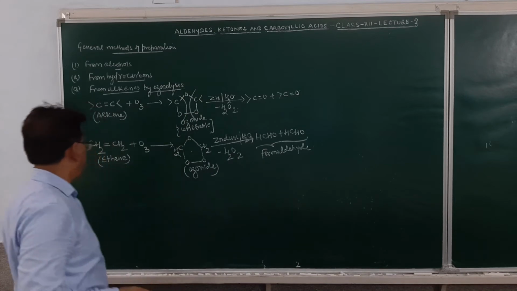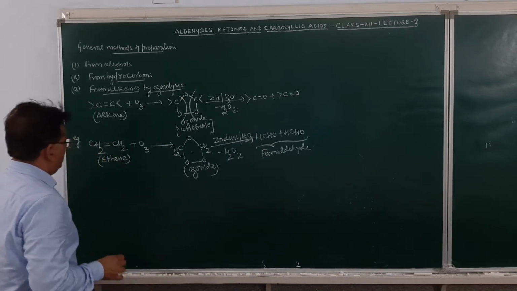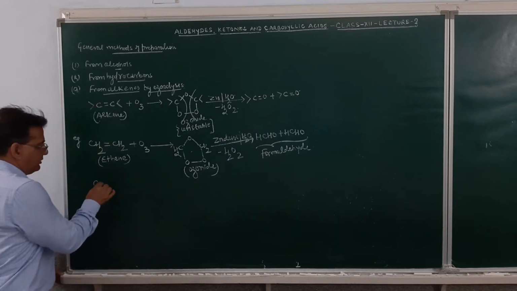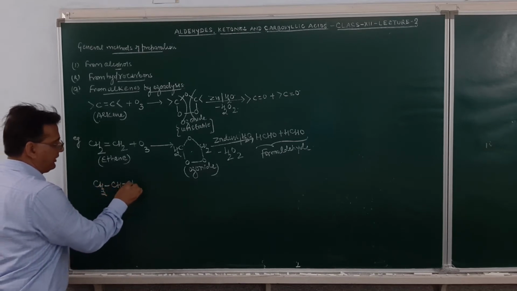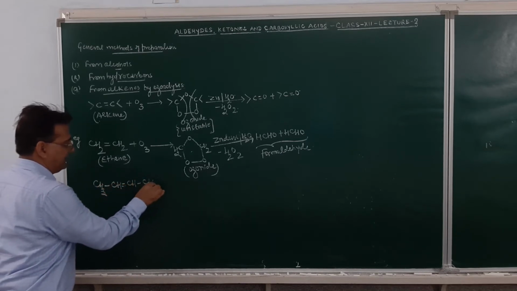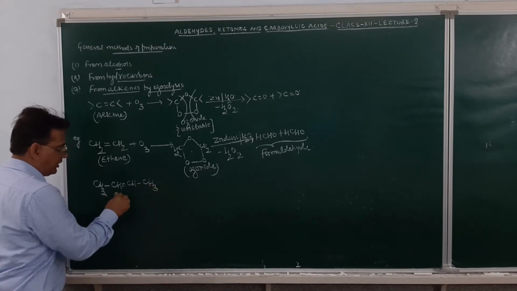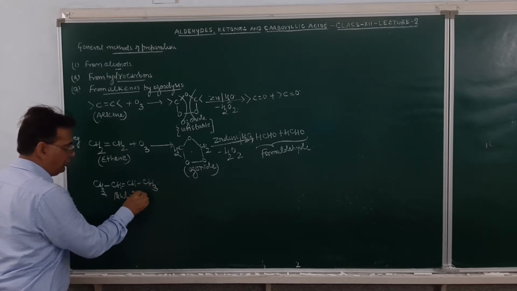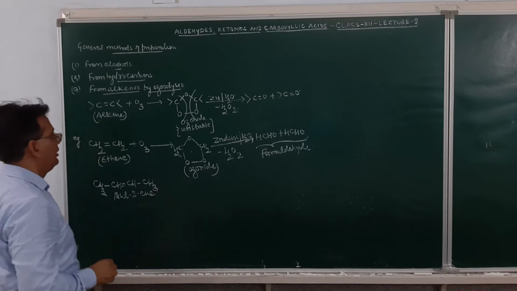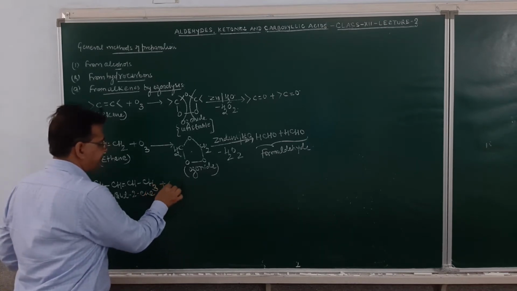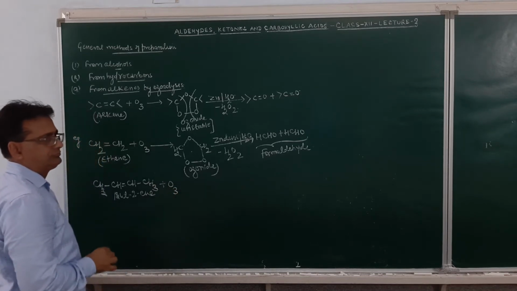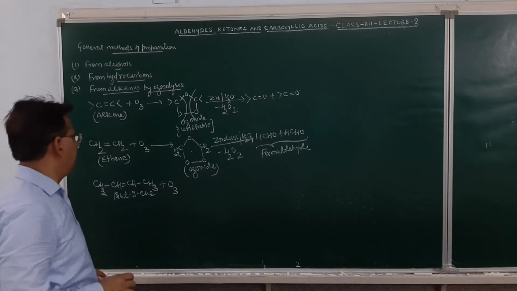If you take a molecule of butene, butene will be CH3CH=CHCH3. This is but-2-ene. Butene, when it reacts with ozone, am I getting clear?